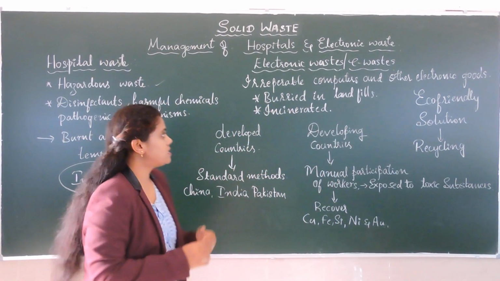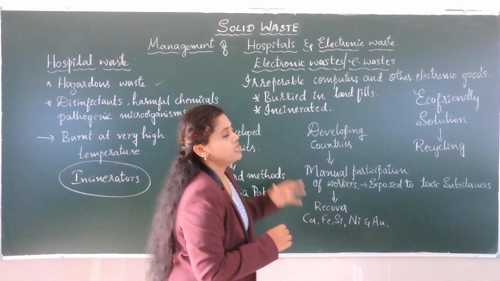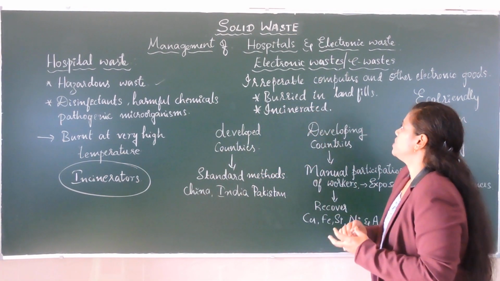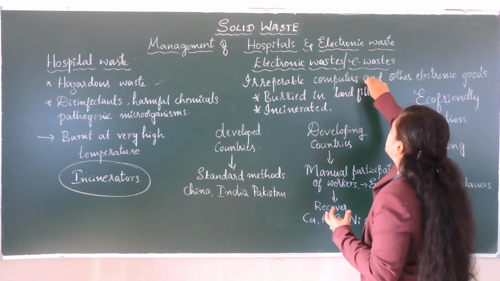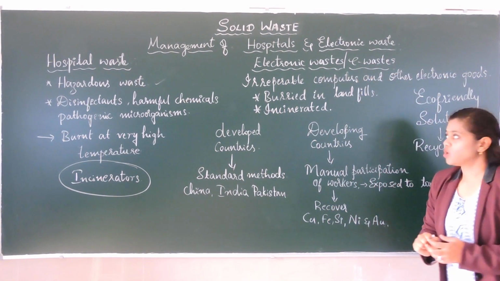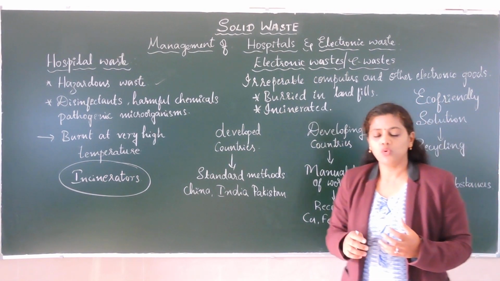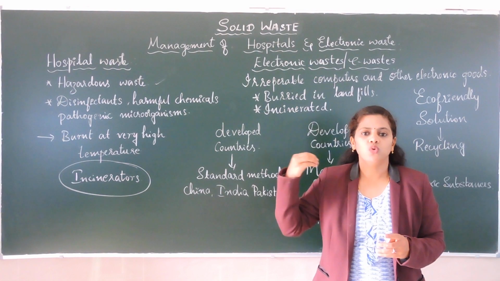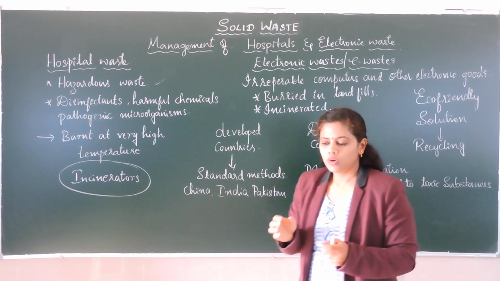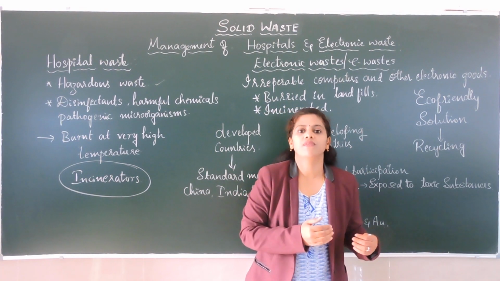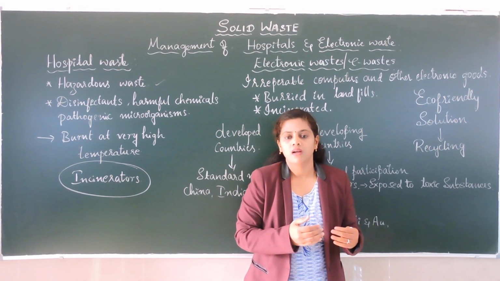Now let us understand electronic waste or e-waste. What do we mean by electronic waste or e-waste? Irreparable computers and other electronic goods are electronic waste. For example, if one charger is not working, what will you do? You will throw it. And before getting smart TVs, what kind of TVs were we having at home, and what did we do with them?